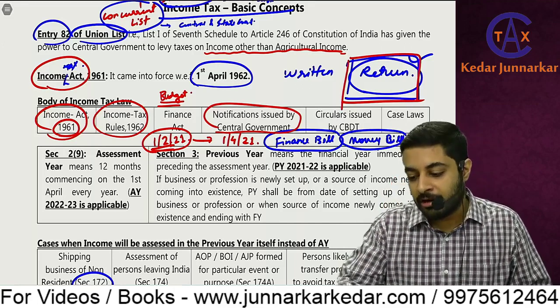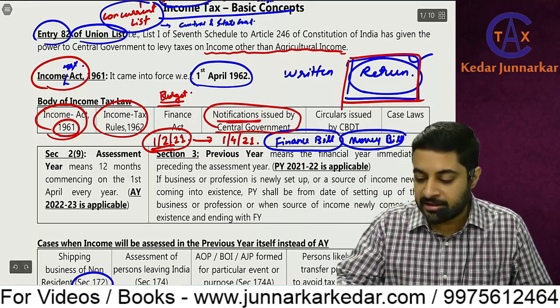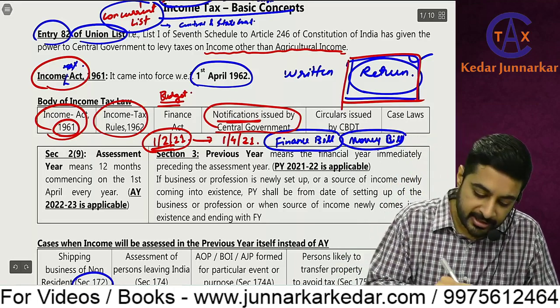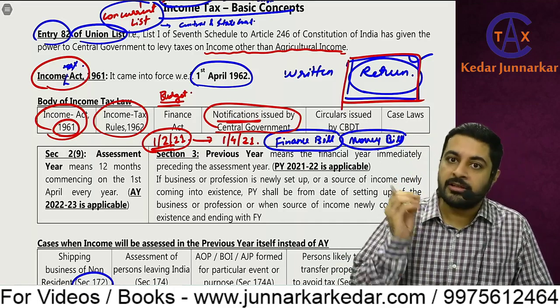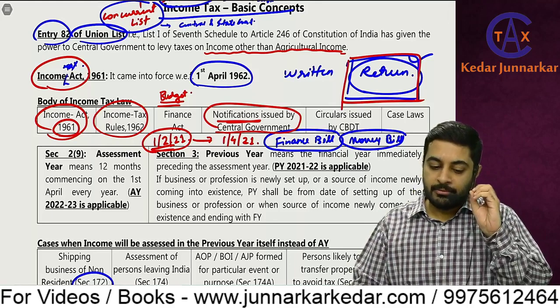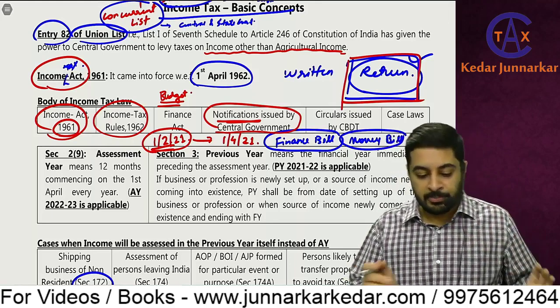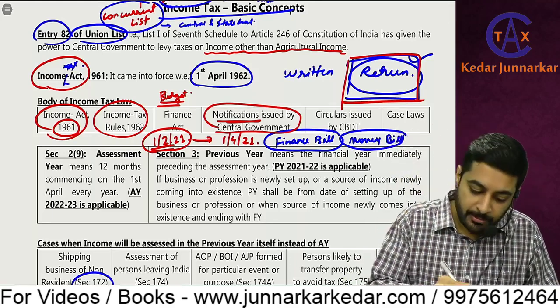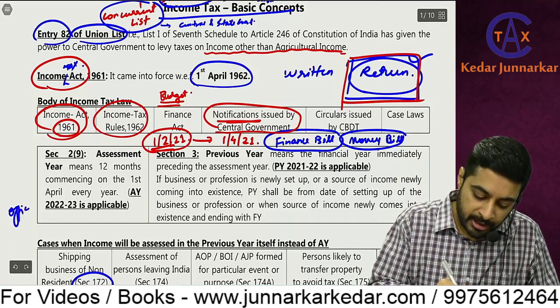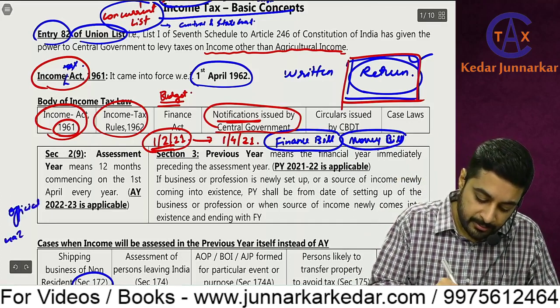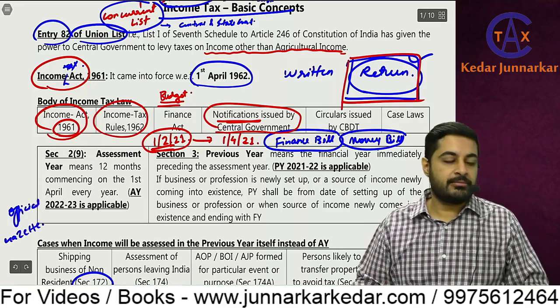So for that, the government will issue a notification. Notifications, acts, rules, any legal document issued by the government or Parliament is published in the Official Gazette.